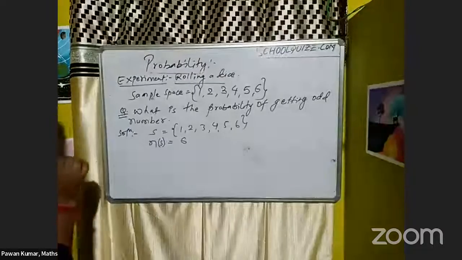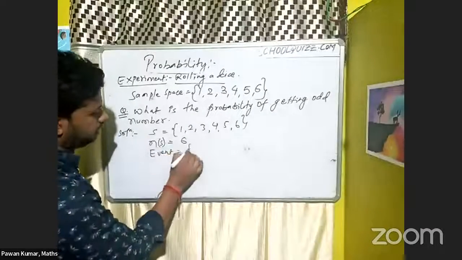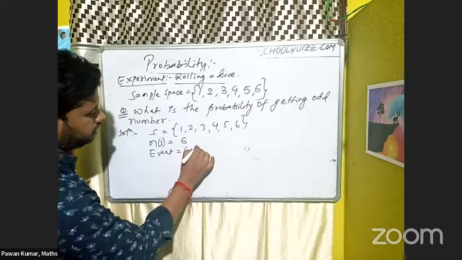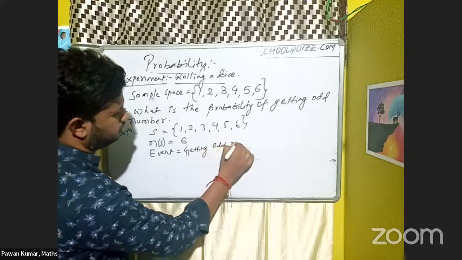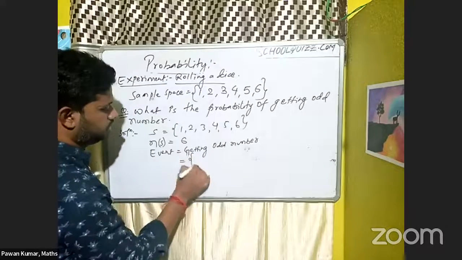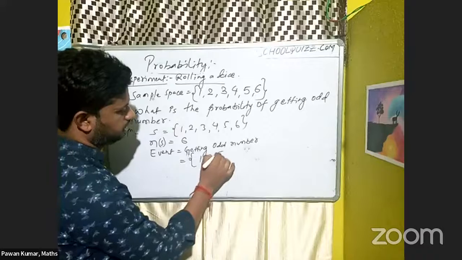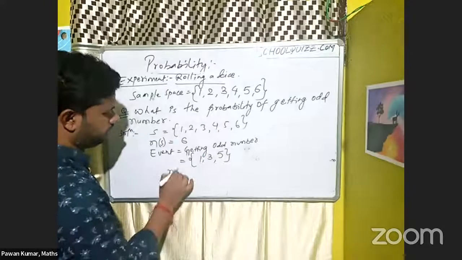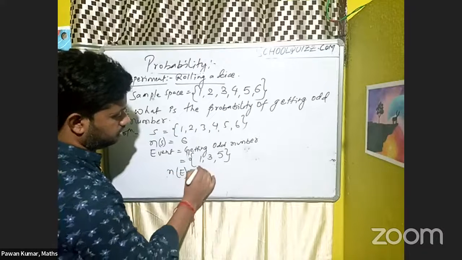Correct. So now the event. What is the event here? The event is nothing but getting an odd number. So your event is nothing but 1, 3, and 5. So n of E is equal to 3 here.